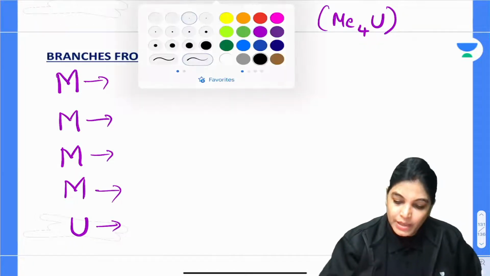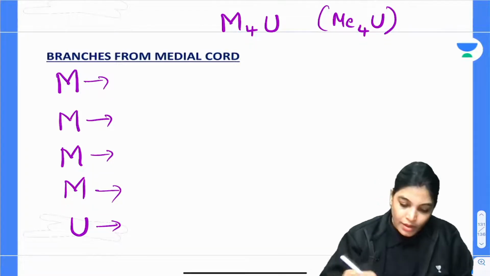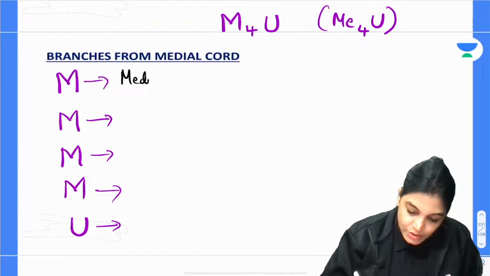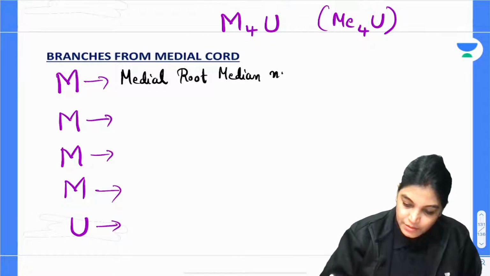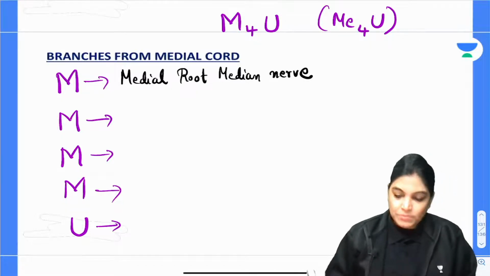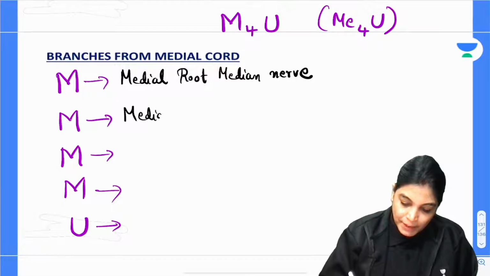So please write down the name of the branches here. M stands for medial root of median nerve. Another M stands for medial pectoral nerve.